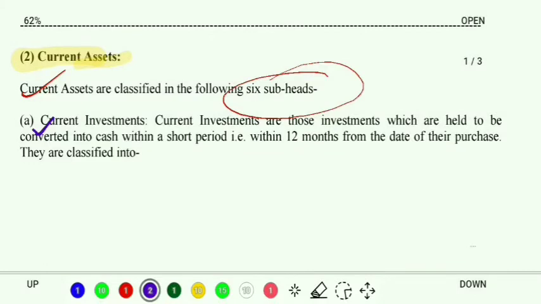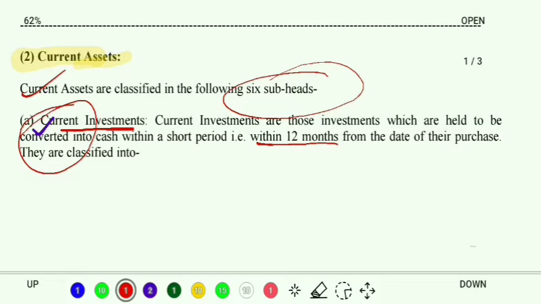So the first heading, as we can see, is about current investments. Very obvious, whenever we talk about the word current, it means we are talking about something which is within the time period of 12 months, right? So current investments will be those investments which would be held by the company, by the business, for a very short period of time. That means for a period within 12 months. Maybe it is 4 months, 5 months, 6 months.